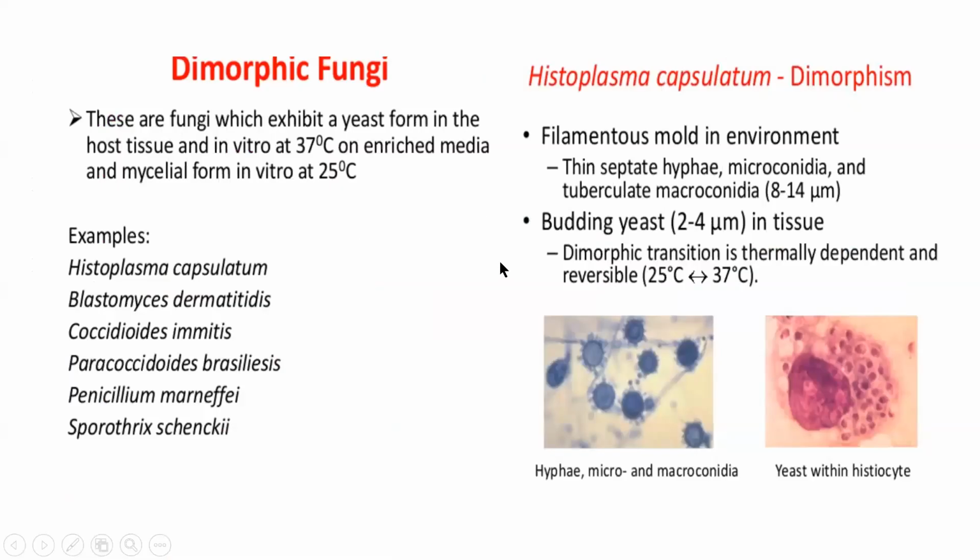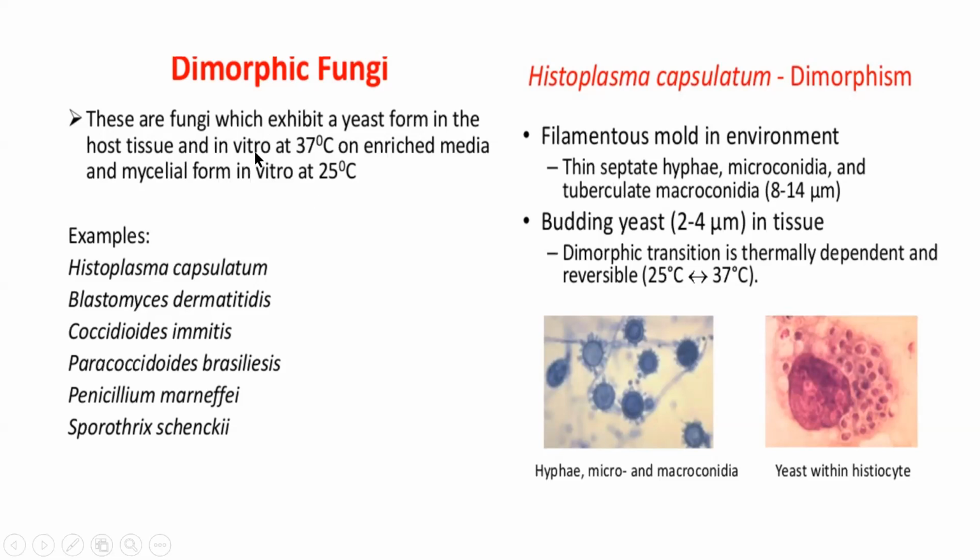Some fungi are referred to as dimorphic fungi. Di means two, morphic means shape. Okay, so some fungi exist in two different shapes. The same fungus shows two different morphologies at particular conditions. So they are fungi which can show a yeast form, or it can also be in the mycelial form.